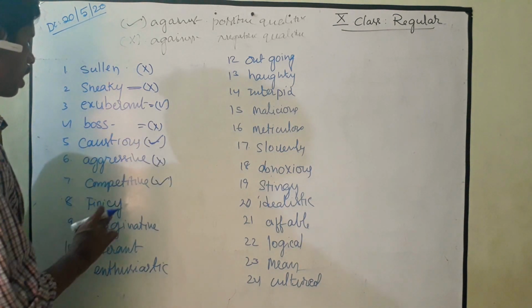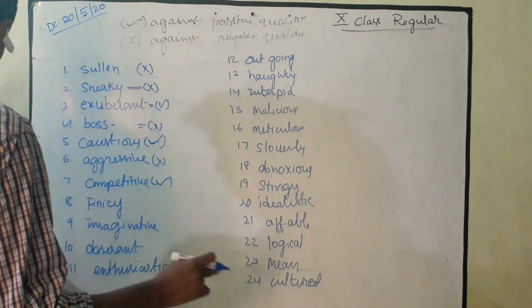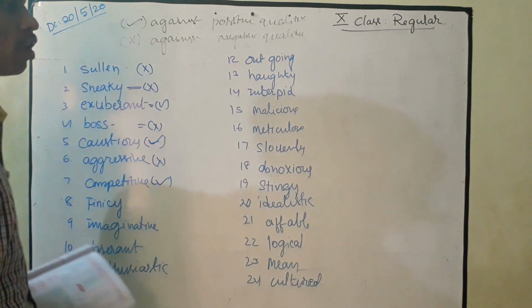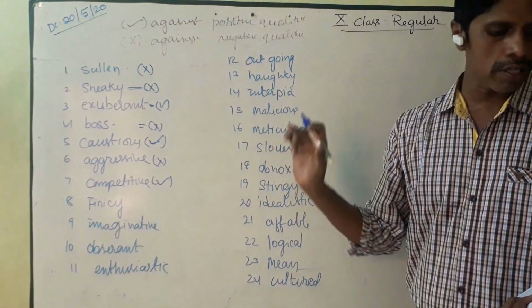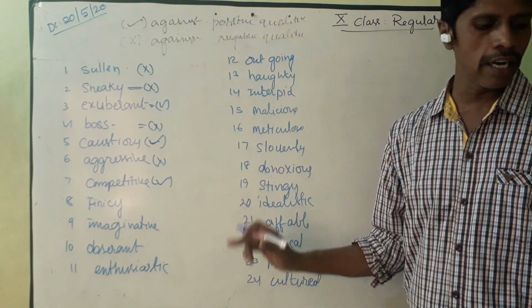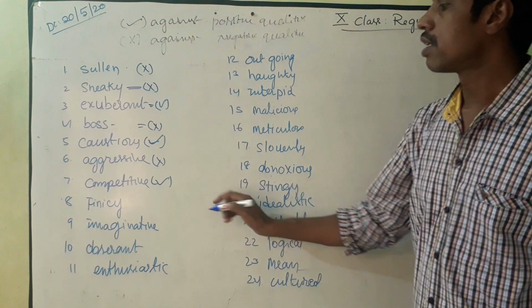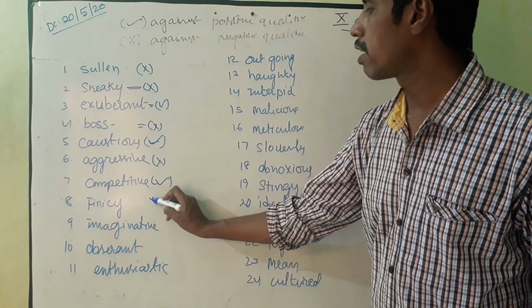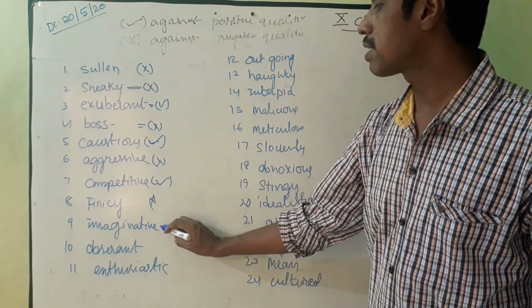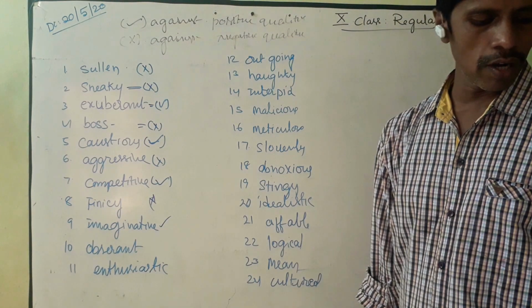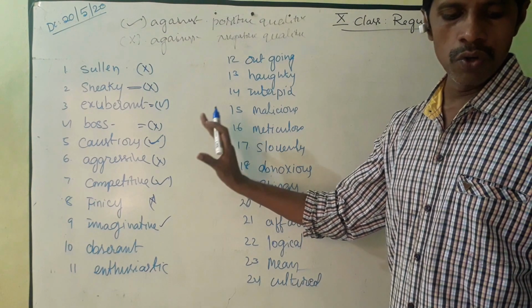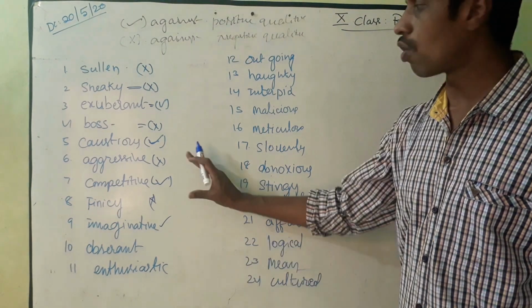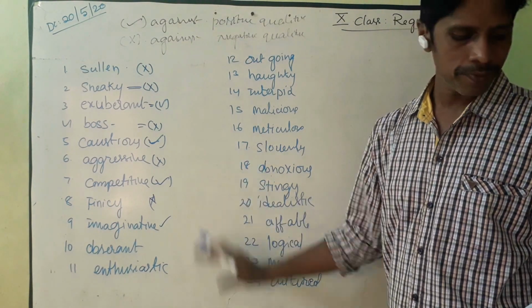And fancy, the word fancy, it is a negative quality: too concentrated with unimportant details. That's why it is fancy. Imaginative. The next one, the word imaginative, which means good at thinking of new and interesting ideas. That is called a positive quality.